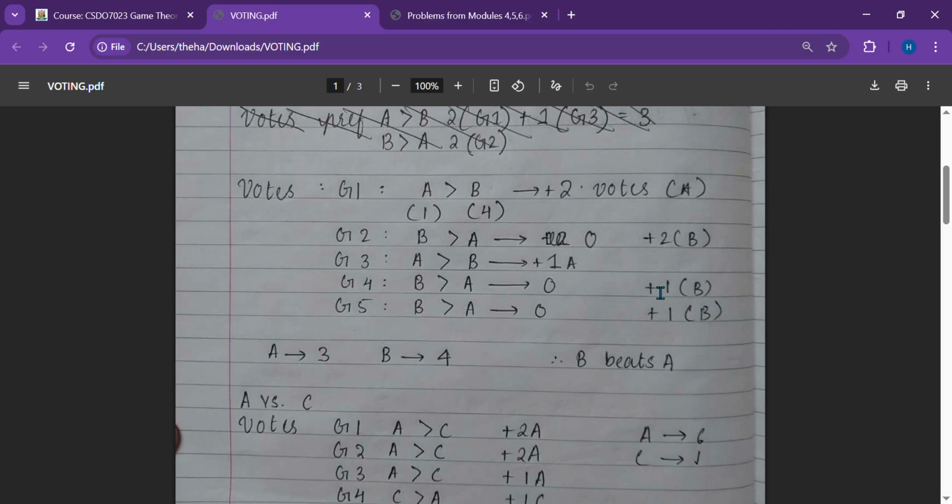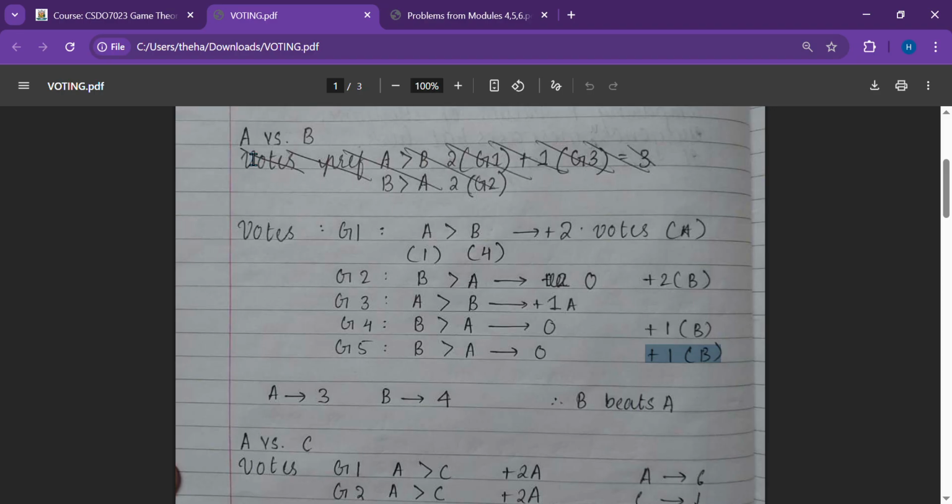But who gets the points? Plus 1 B, plus 1 B. So when you calculate how many points did A get, A got 2 votes over here and 1 vote over here. So total it got 3 votes. But in comparison, how many votes did B get? B got 0 over here, 2 over here, 1 over here and 1 over here. So that makes 4. So in this round, when we compared A with B, B won.